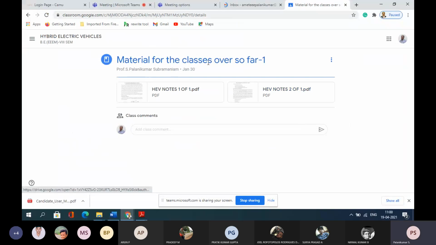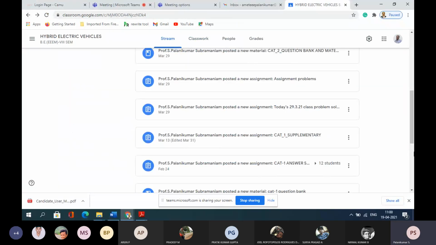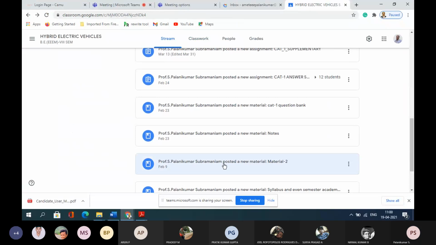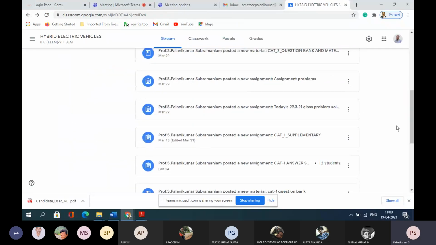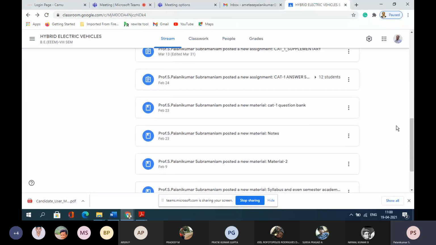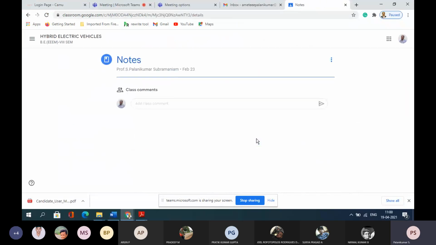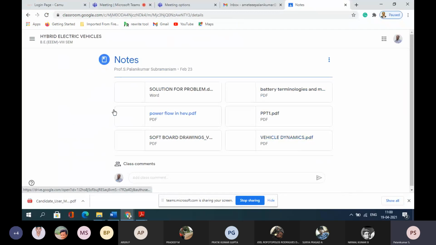I have given notes as the first material. Then I have given material afterwards also. That is material 2. Overflowing agricultural vehicles. Every time I am providing material, you have to refer to those materials: material, notes, solutions for problems, everything on vehicle dynamics.